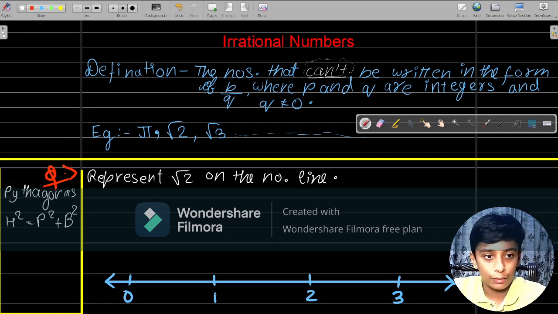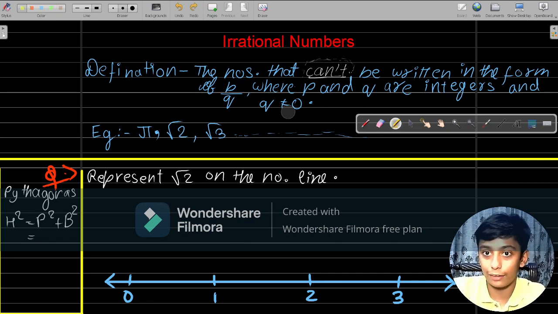So over here h will be root 2, right? Let us take it as unknown for now. We don't know what's the value of h. So what will make 2? Just think, what will make 2? Because inside the root we have 2, right? We have this number inside the root.